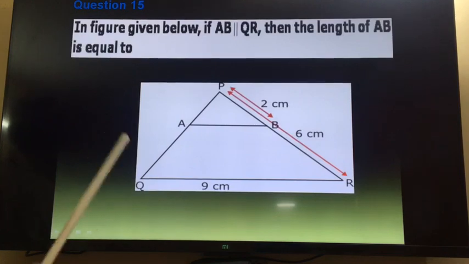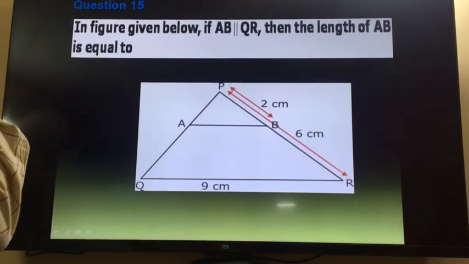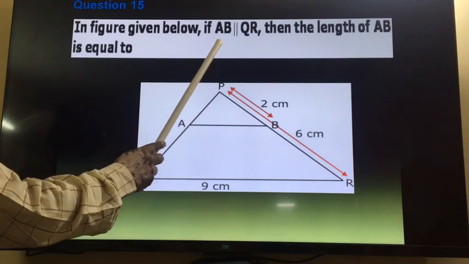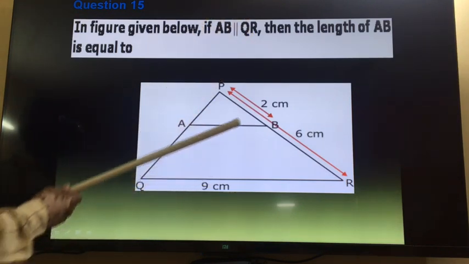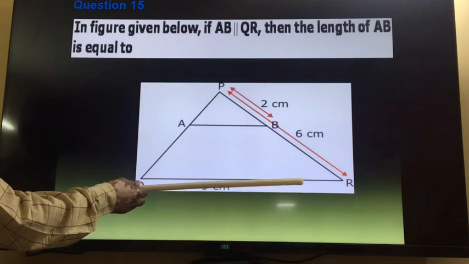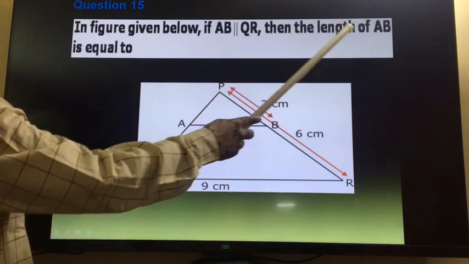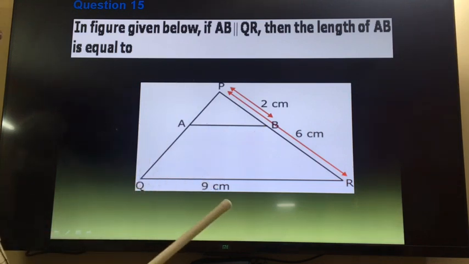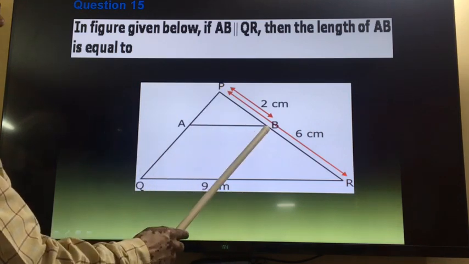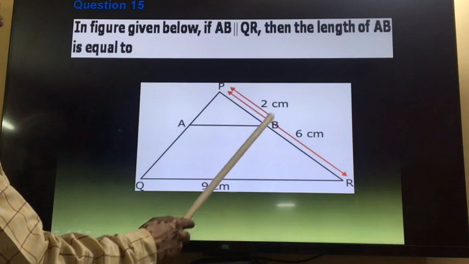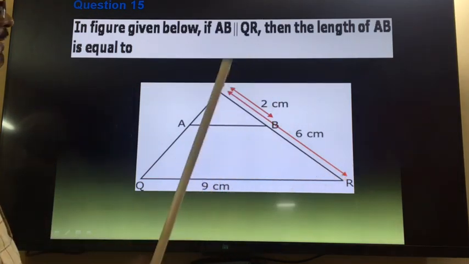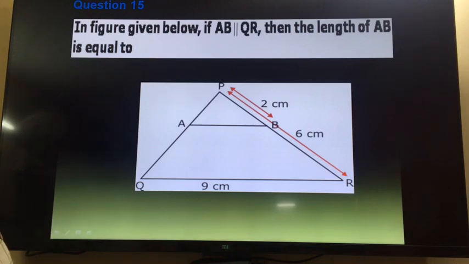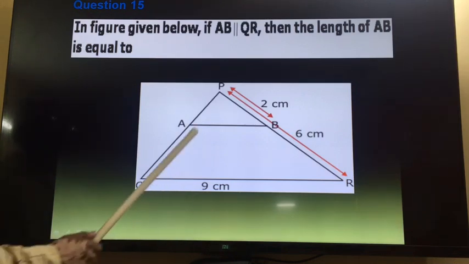Now question number 15. In the figure given below, if AB is parallel to QR, then we have to find out the length of AB. It is given PB is equal to 2 and PR is equal to 6 and QR is equal to 9 centimeter. So how will you find out the length of AB?